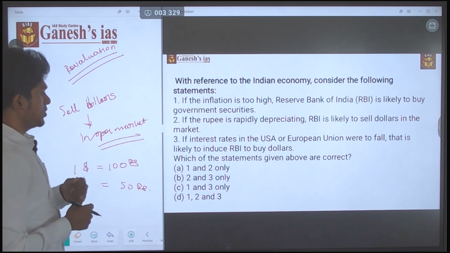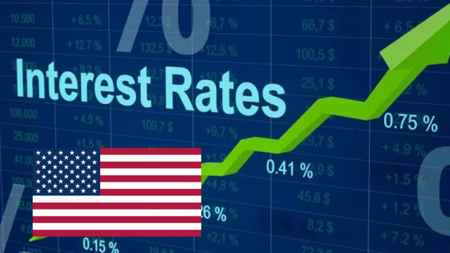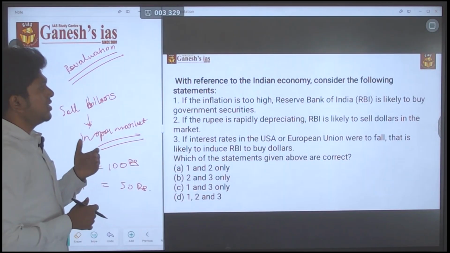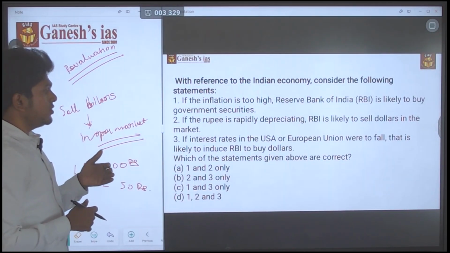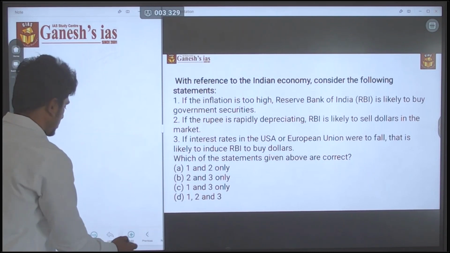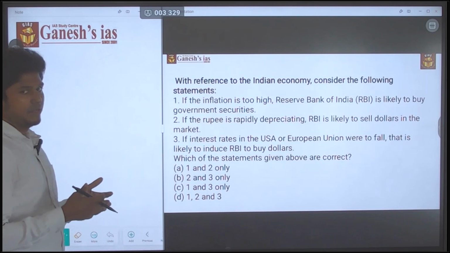Consider the third statement, okay. If the interest rate in the USA or the European Union were to fall, that is likely to induce the RBI to buy dollars, which means you can take whatever scenario, okay.